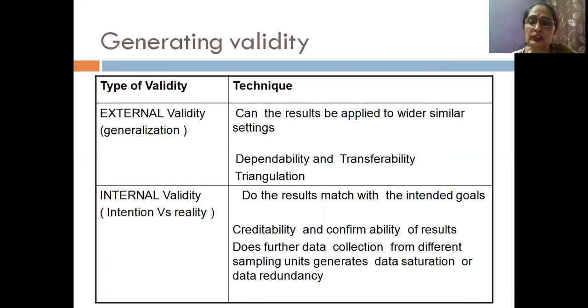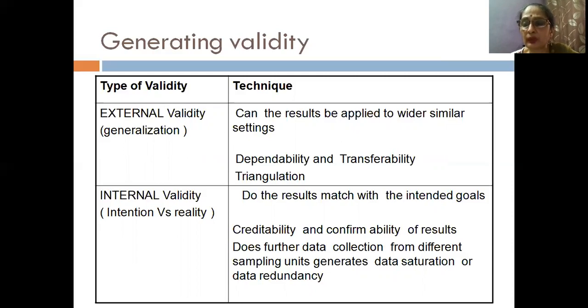Internal validity means checking whether, whatever information you actually wanted to explore and get, you were able to get to that information, the relevant information which was required as an answer to the propositions, to the research questions.